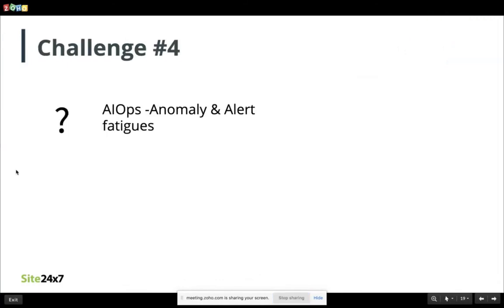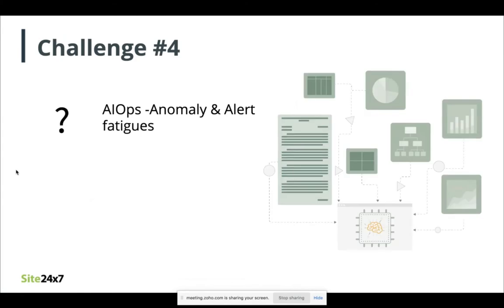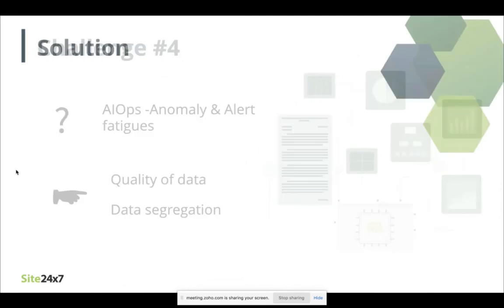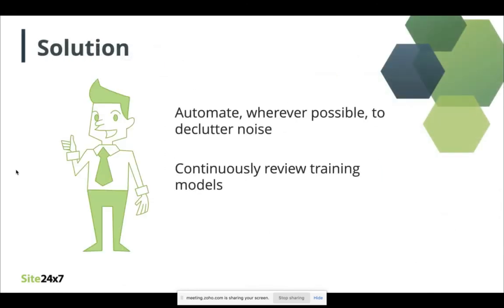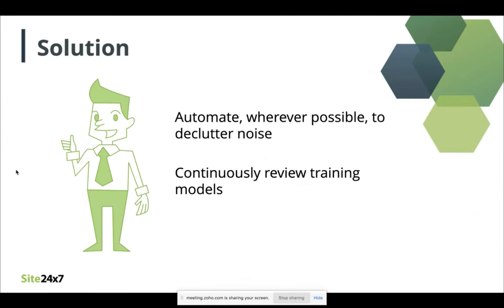Another brewing challenge is identifying anomalies and reducing alert fatigue as generated by AIOps. Trivial failures, ones that are not showstoppers, happen all the time. Hence, it is difficult to segregate normal, trivial, and critical failures. This segregation is vital because the AI can alert only based on the data that's being fed. The better the quality of data, the better the accuracy of predictions. Also, you wouldn't want to drown your ops team under alerts for known issues and trivial incidents. Here's where automation can come handy.